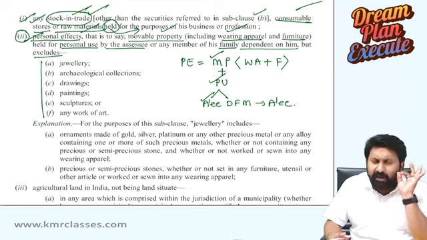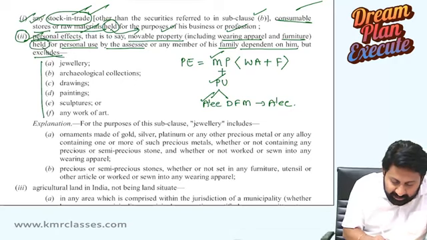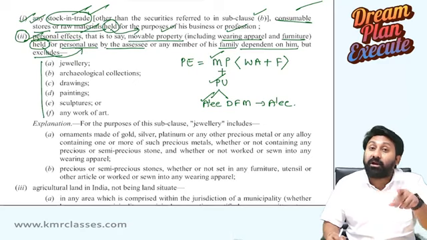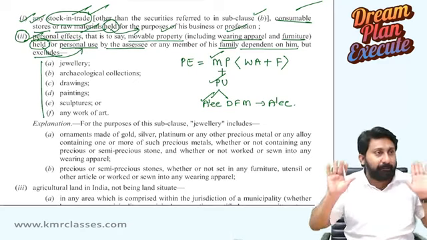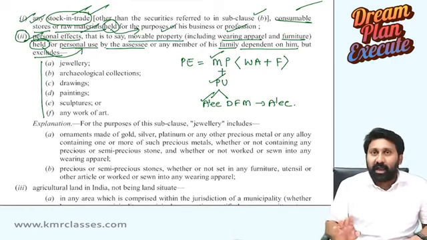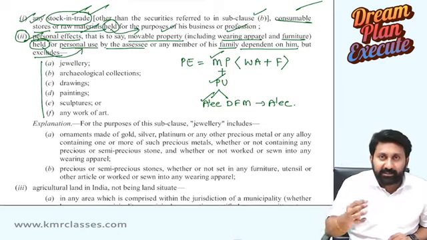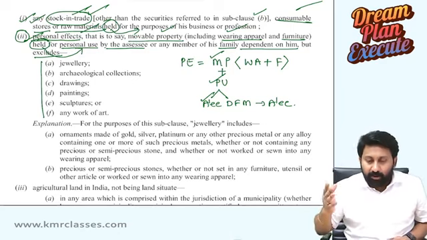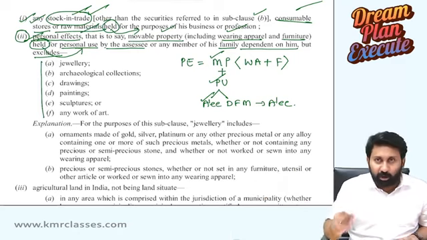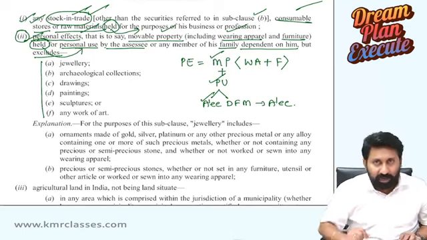But here the very important catch point is again the same: held for personal use. Whether I am really using it or whether I have already used it is irrelevant for the department. In general, take that particular asset: I purchased a Louis Vuitton bag. Recently I went to the USA one year back and purchased a Louis Vuitton bag. In Indian currency, it would cost somewhere around 3.5 to 4 lakh.